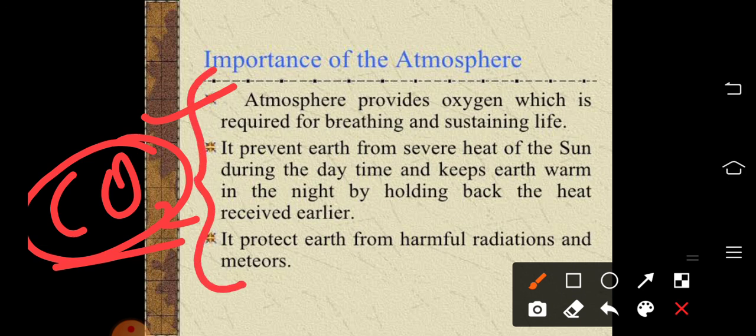Okay, so today we have learned about the atmosphere, the composition, structure and importance of the atmosphere. It is a very small topic. Please go through the textbook. If you find any difficulty, please ask me. Some other important information is there in the textbook. Please go through that. Okay, children.